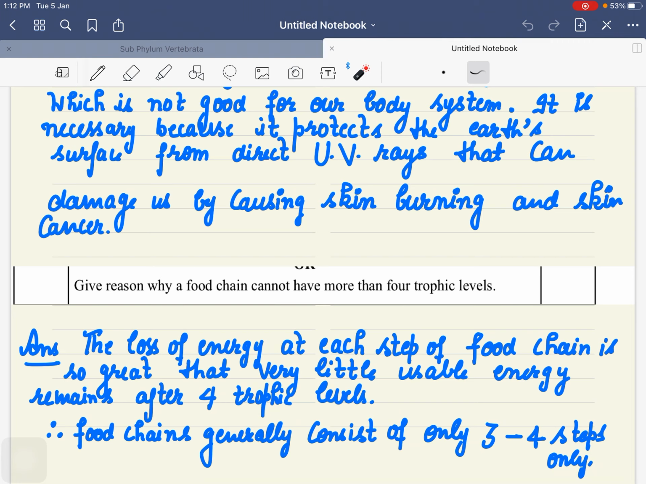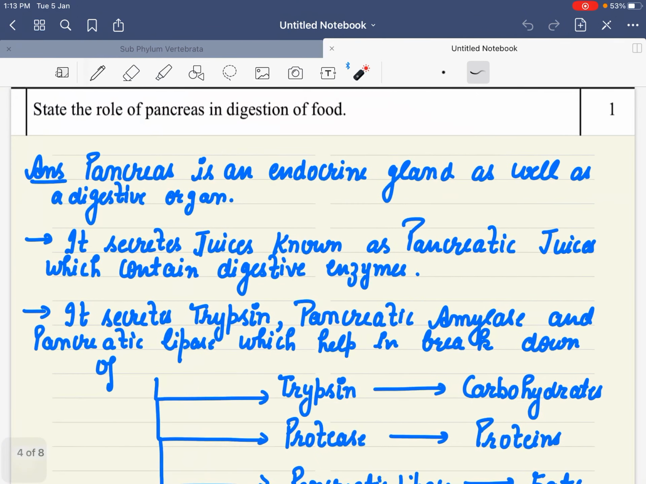Be very, very specific in this question that loss of energy at each step is very great, that not much energy is available after the 4th trophic level. That is why they only have 3 to 4 trophic levels.